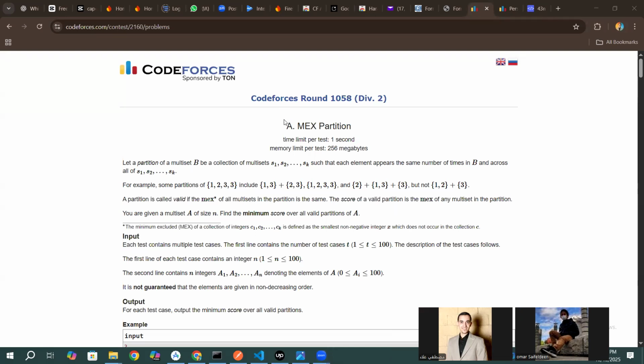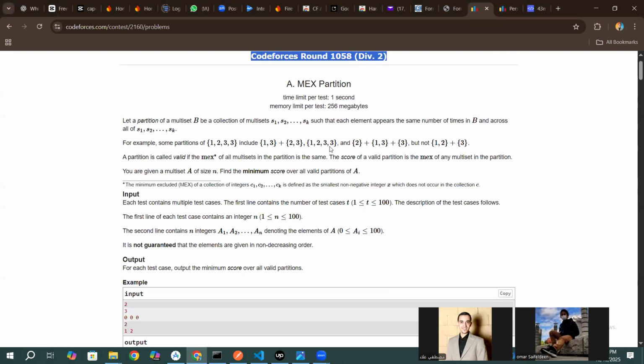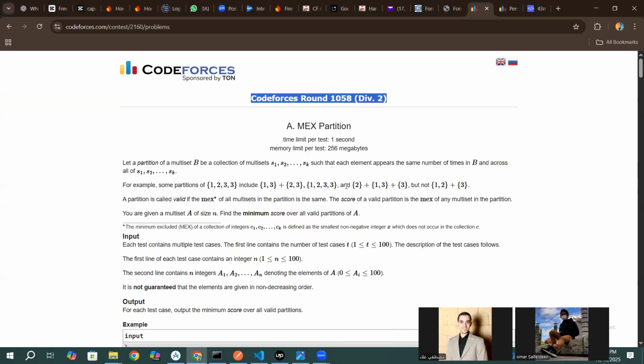Today we'll be solving Codeforces Round 1058 Div 2. So let's start with problem A.